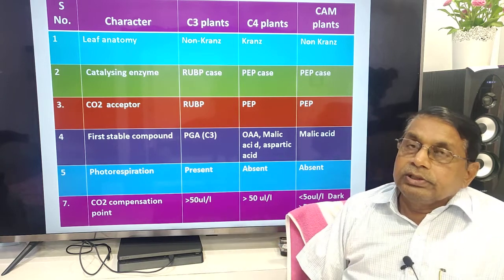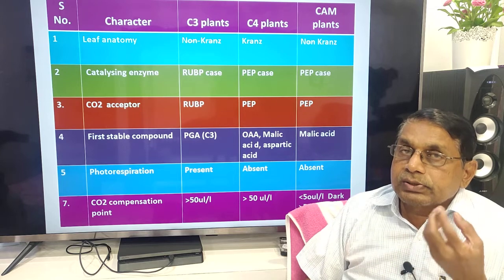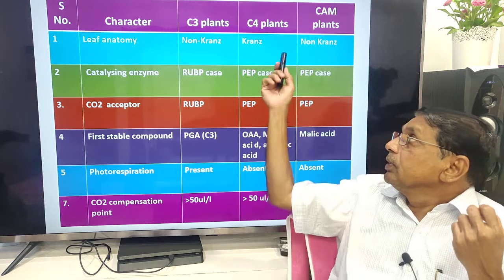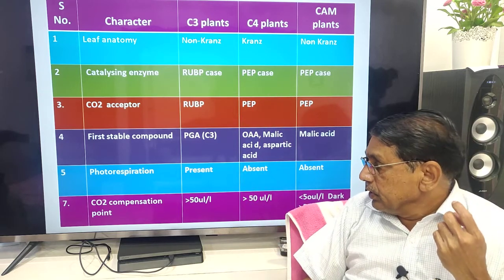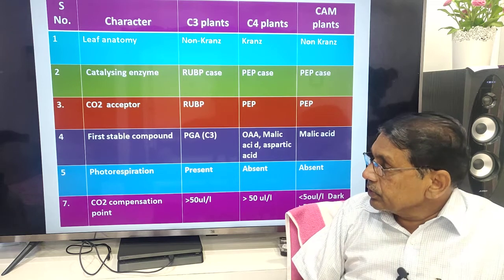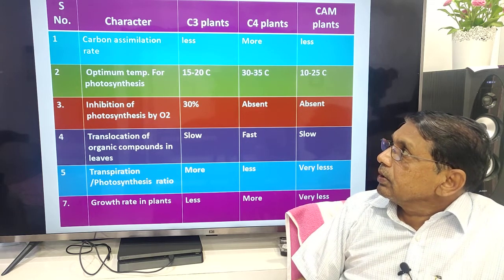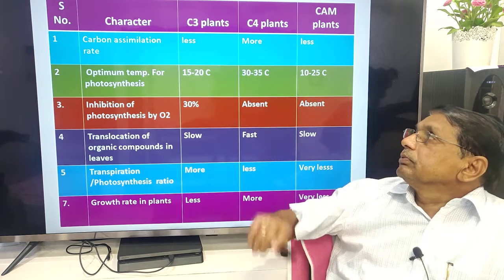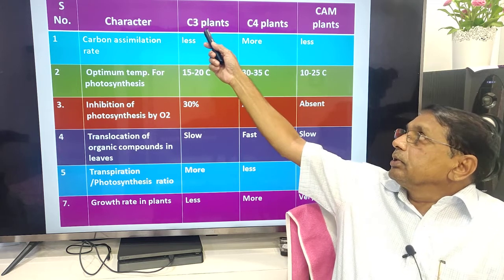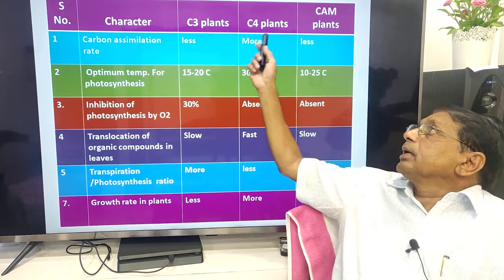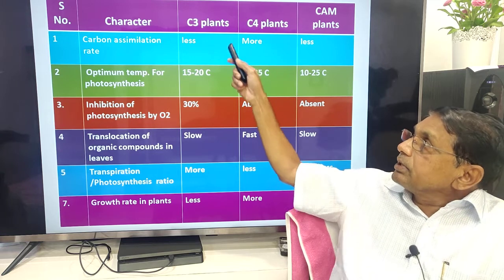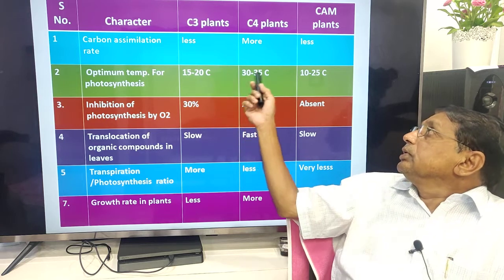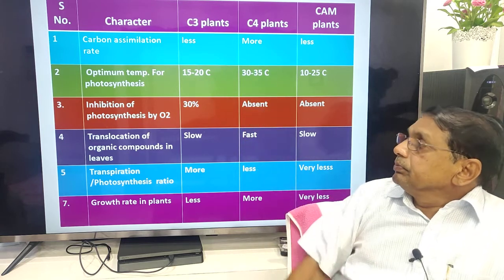This is again one reason why the productivity of C4 plants is more, because in C4 plants and CAM plants photorespiration is absent. Carbon fixation, carbon assimilation rate: less, more, less. Temperature: usually these grow in tropical areas.